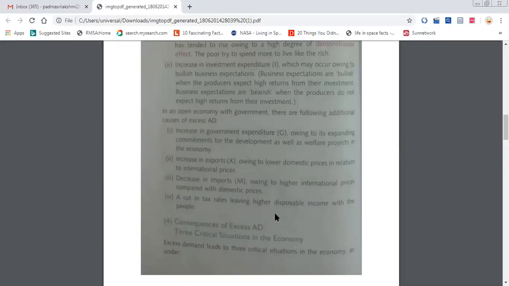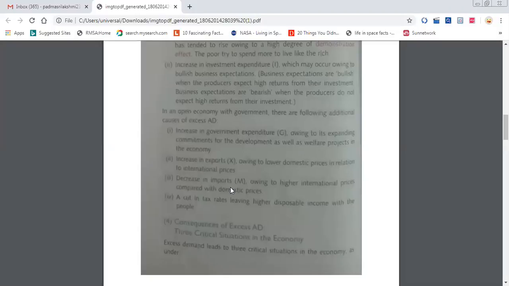So during excess demand, the government will be willing to invest in new projects which are profitable and will give them more returns. So when government expenditure is more, this excess demand will happen. Then, an increase in exports: because we are selling our domestic products to other countries, more income will be there in our country. When more income is generated in our economy, that time also excess demand will be there.